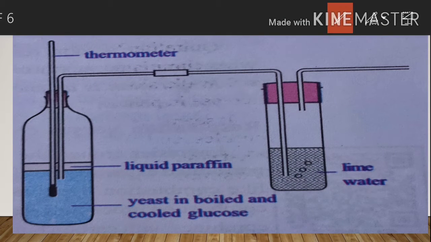First, observe the procedure. We should take one thermos flask and glucose solution. Pour some glucose solution into the thermos flask, then heat it without shaking for only 1 minute. Later, cool it. After cooling the solution, we add yeast.